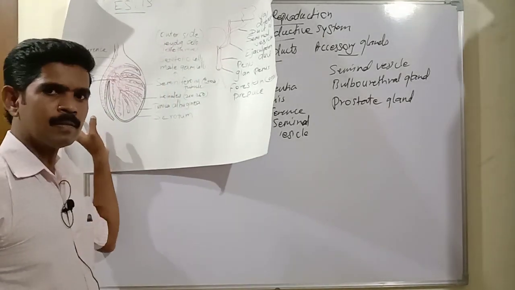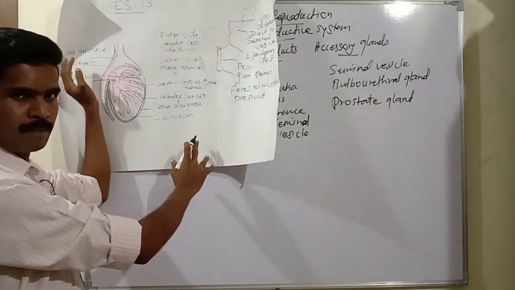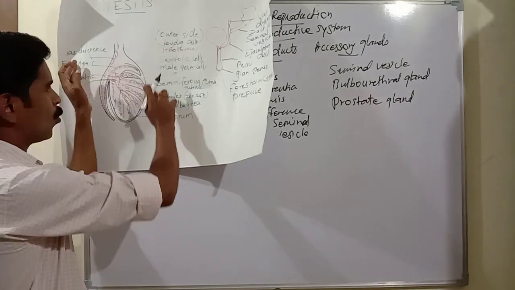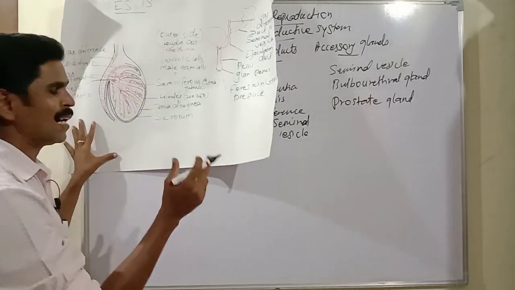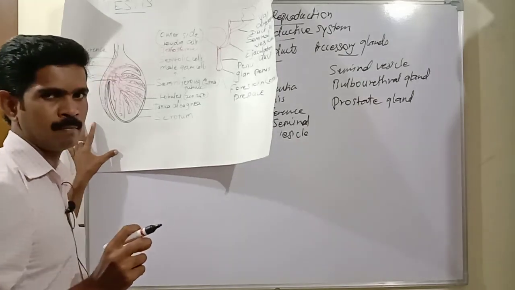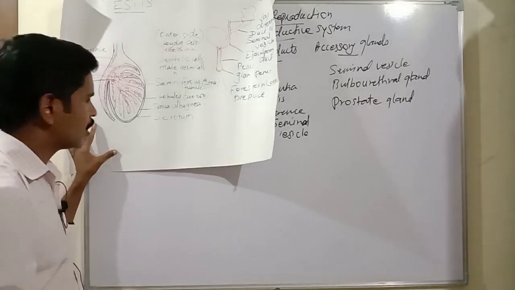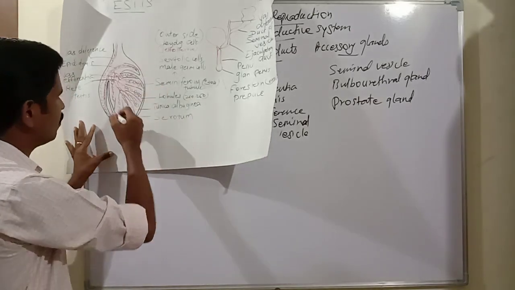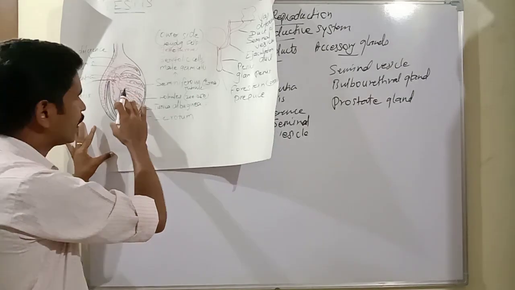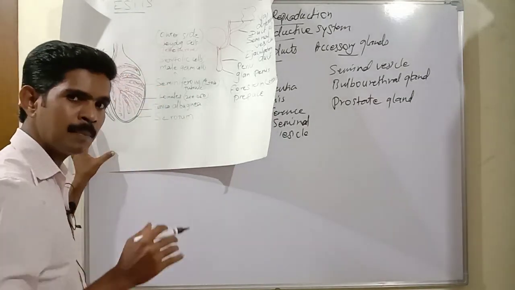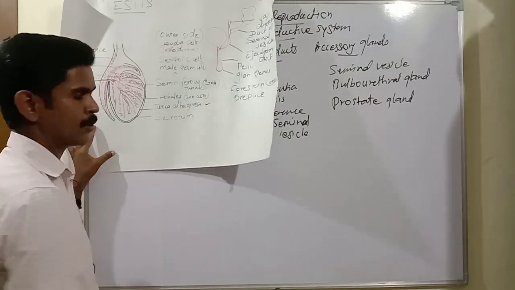So, just to imagine this is the structure. I have drawn here the structure of testis. So, this is the structure of one testis. Both testes are covered by a small membrane-like structure. It is called tunica albuginea. So, just to imagine this is the scrotum. So, inside the scrotum only testis is located. Then both the testes are covered by a small membrane-like structure. It is called tunica albuginea.